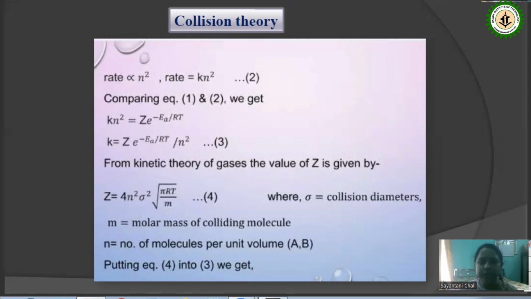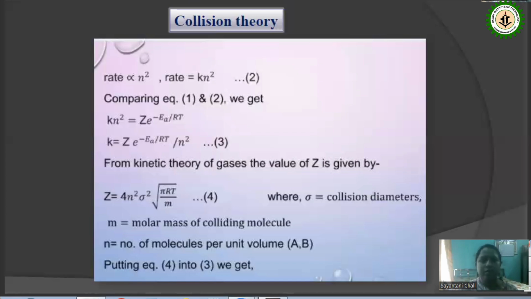Now, from the kinetic theory of gases, the value of Z is given by an expression that is already derived in some other chapter. So we will here start directly with equation number 4. No need to derive the expression of Z here.